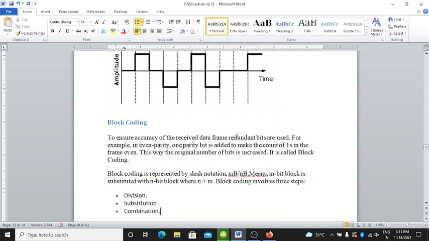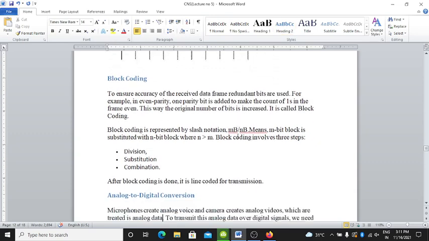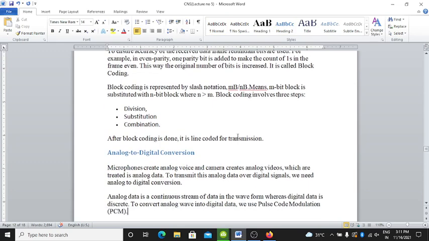Here is the block coding. To ensure the accuracy of the received data frame, redundant bits are used. For example, even parity, one parity bit is added to make the count of ones in the frame even. This way the original number of bits is increased. It is called block coding.